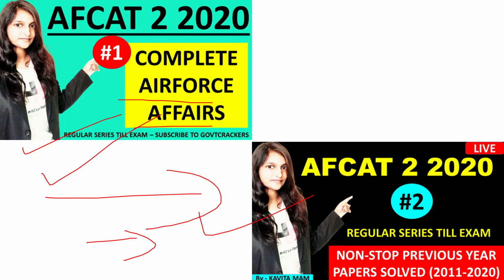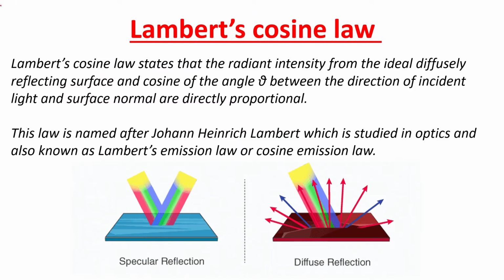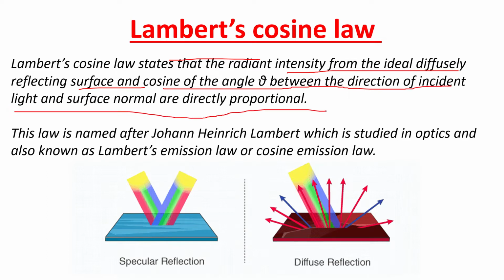And third is the session of these important physics laws. So coming with the first law is your Lambert-Cosine law. Lambert-Cosine law के बारे में अगर मैं बताऊं, so it states that the radiant intensity from an ideally diffusely reflecting surface and the cosine of the angle theta between the direction of incident light and surface normal are directly proportional. So this is your Lambert-Cosine law, and this law is named after the scientist Johann Heinrich Lambert, which is studied in optics and is also known as Lambert's emission law or cosine emission law.